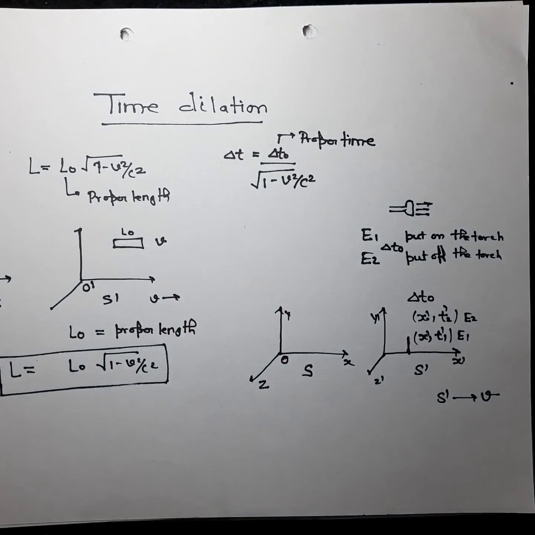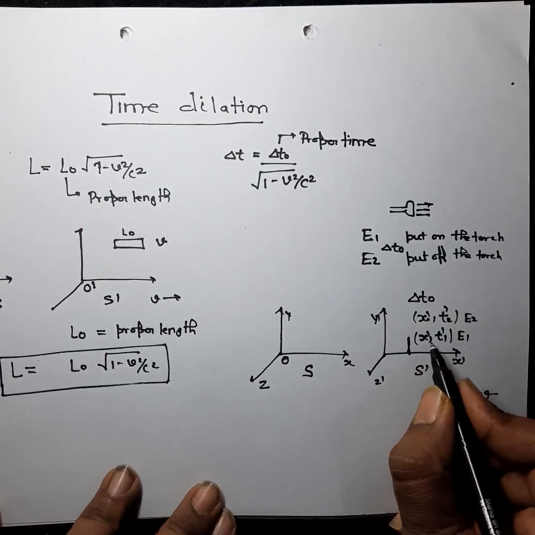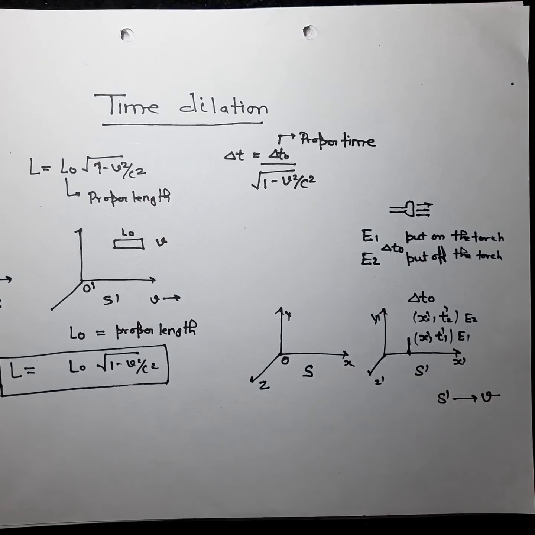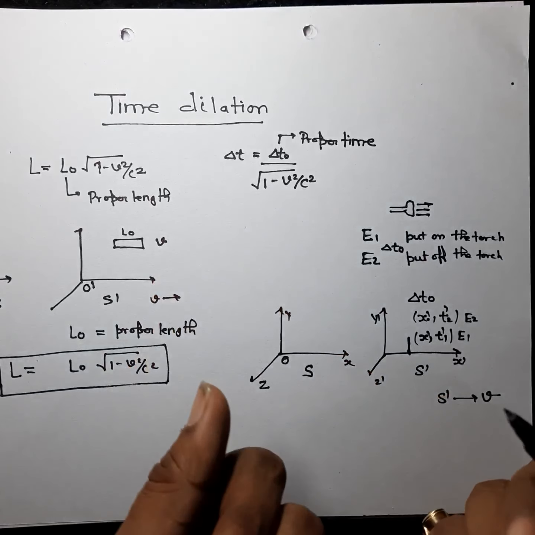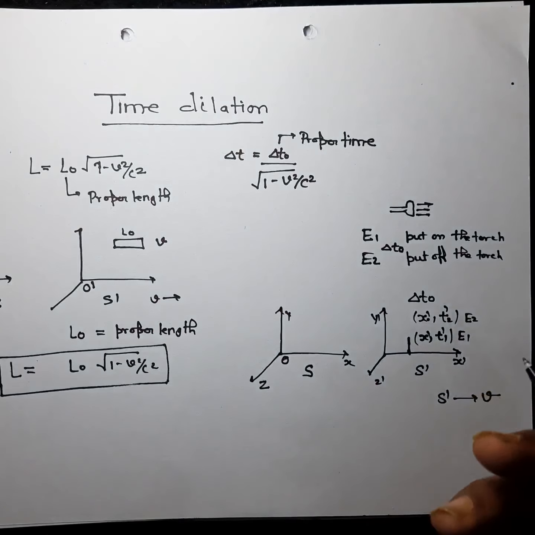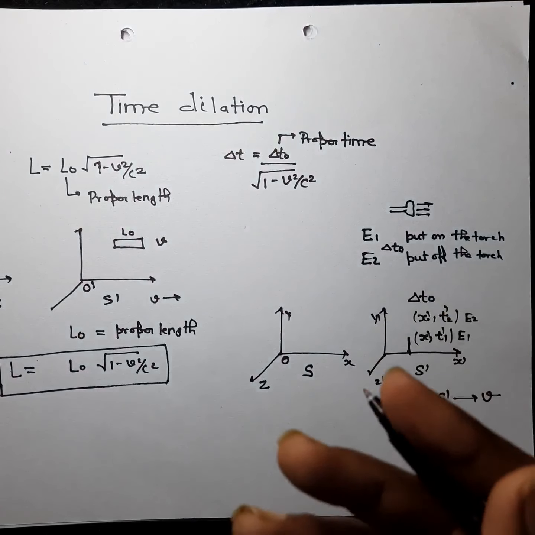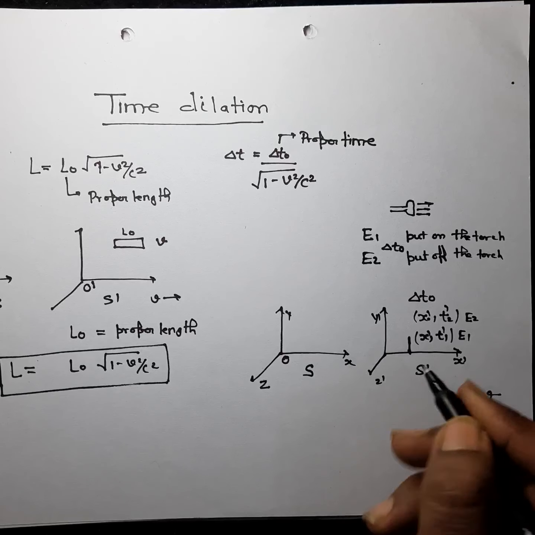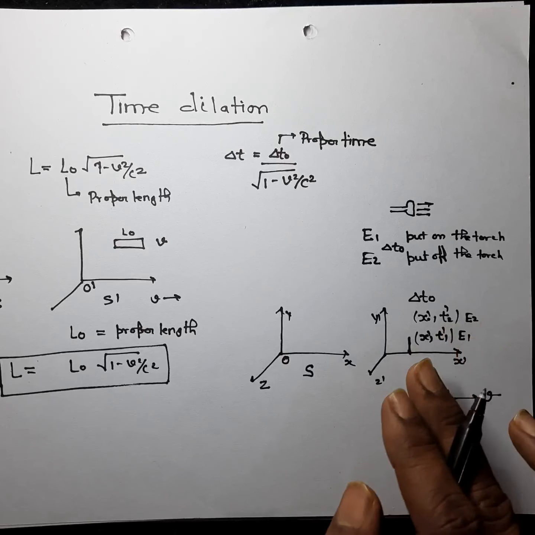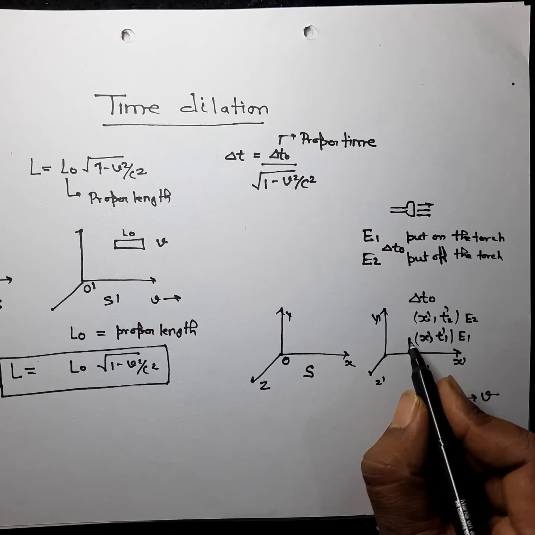If two events take place, just like switching on the torch or switching off the torch, there are two events. We are assuming that S dash is moving, and you are in the frame of reference S dash, and you put on the torch. When you put on the torch, your position is not changing because you are also moving in this frame of reference. You are the observer, so your position remains unchanged.